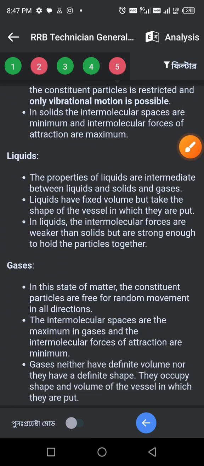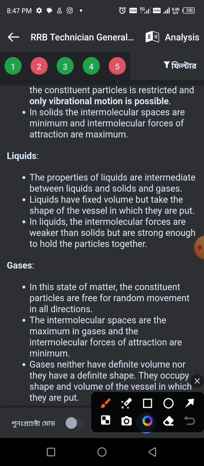Liquids, three points. One, the properties of liquid are intermediate between solids and gases. Liquids have fixed volume but take the shape of the vessel. In liquids the intermolecular force is weaker than in solids but strong enough to hold the particles together.